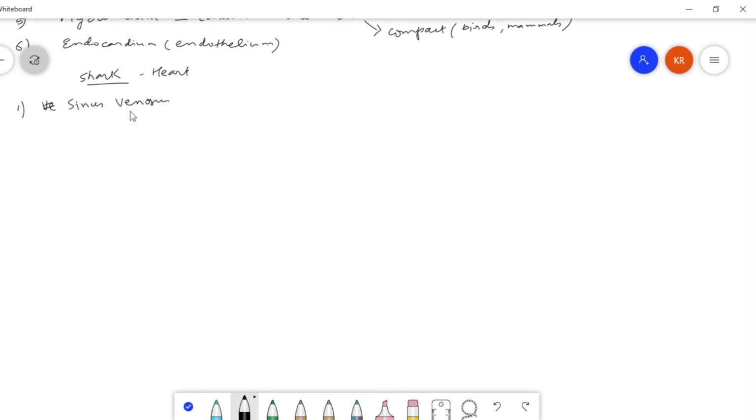And this sinus venosus goes on decreasing and is finally incorporated as the pacemaker. So this is sinus venosus. Second part will be auricle, or we call this as atrium.